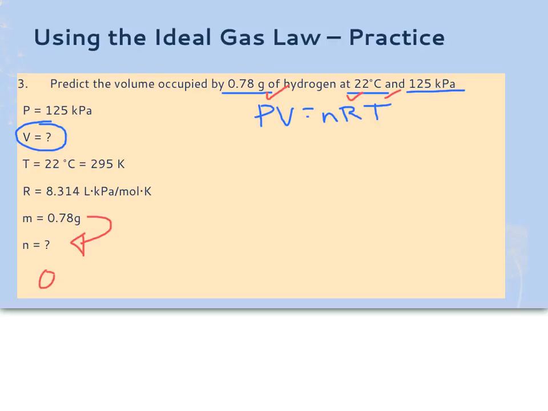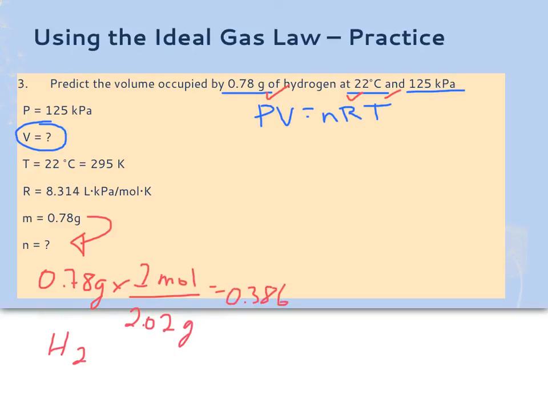So I'm going to take 0.78 grams, and because hydrogen is H2, that means its molar mass is going to be, for 1 mole, 2.02 grams. And my moles would be 0.386 moles. In my calculator, I'm not going to round this number because I want to make sure that I am not influencing my answer.